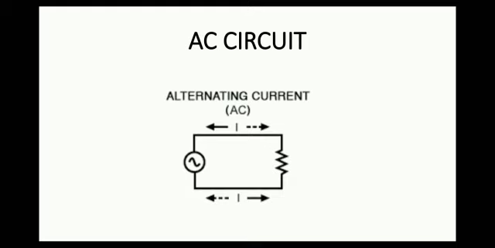The current for which the polarity keeps changing is called the alternating current, and the current which has a fixed polarity is called the direct current.